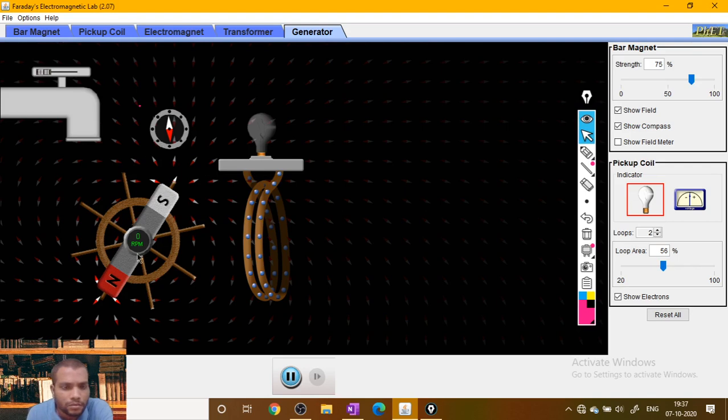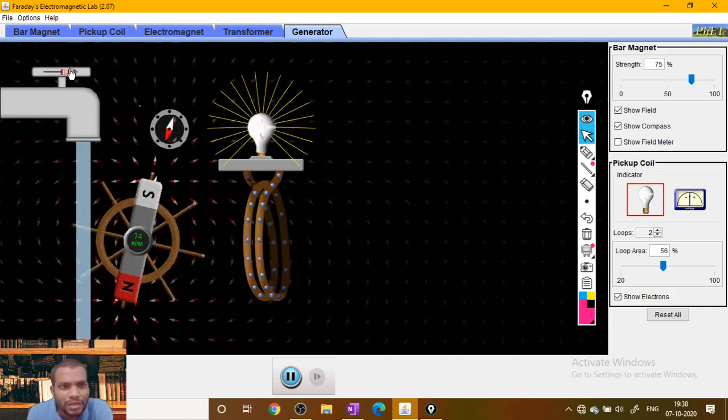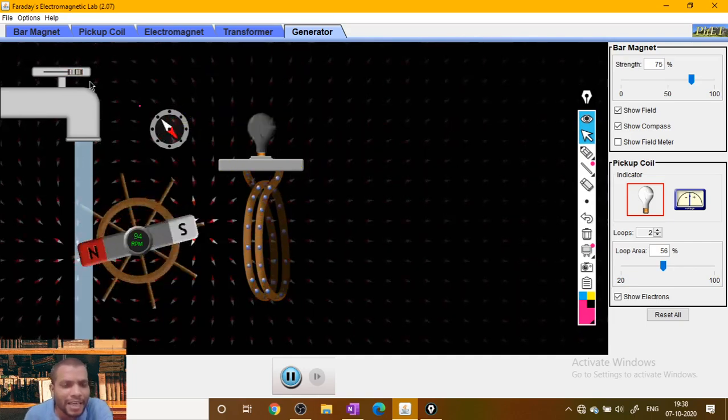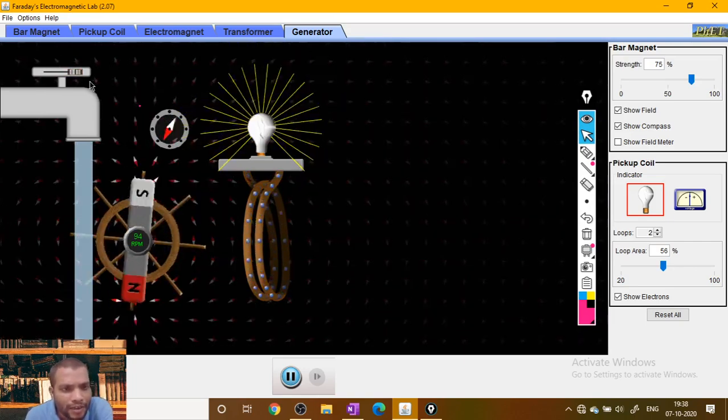If you can take for a moment, now I am having a setup. This is a bulb which is connected to a coil, and this bar magnet is connected to a wheel. That wheel can be rotated with the help of flow of water.